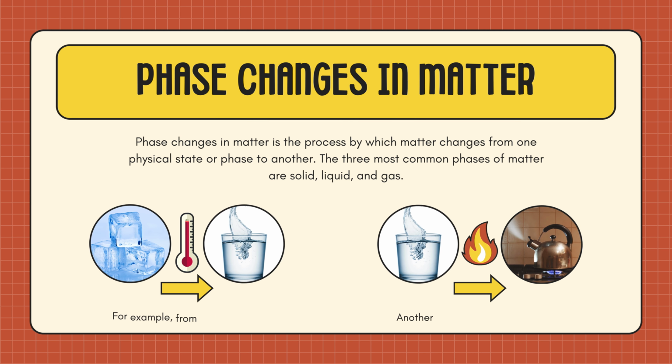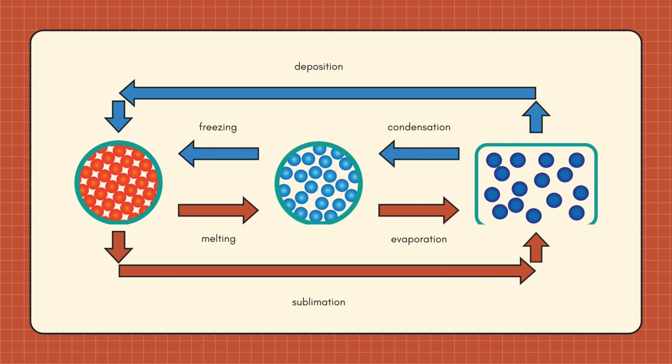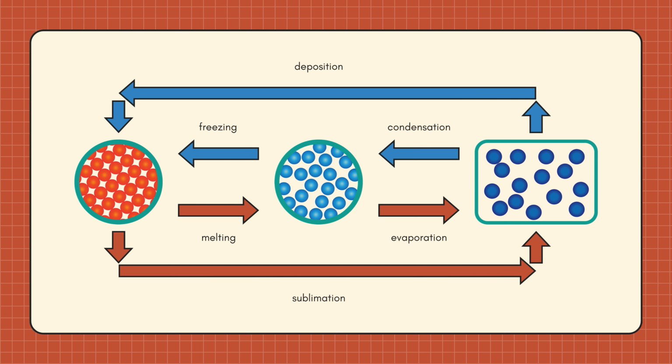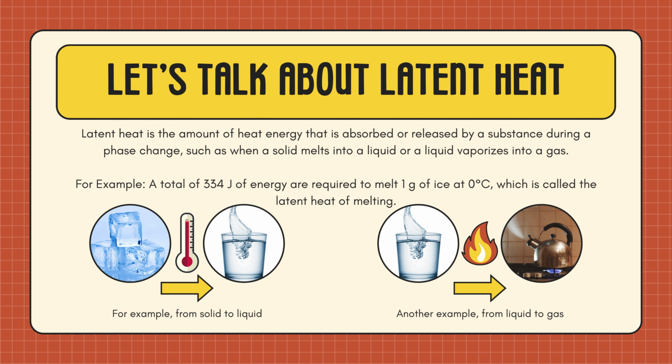Phase changes in matter is the process by which matter changes from one physical state or phase to another. The three most common phases of matter are solid, liquid, and gas. Let's discuss the important concept related to phase change, known as latent heat.